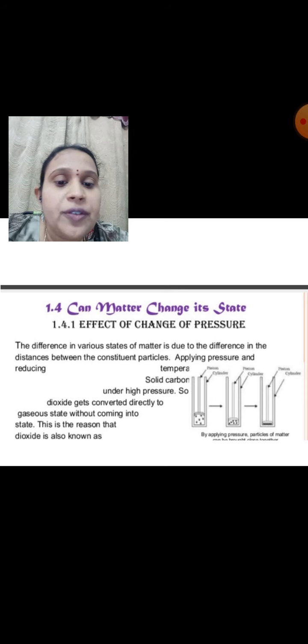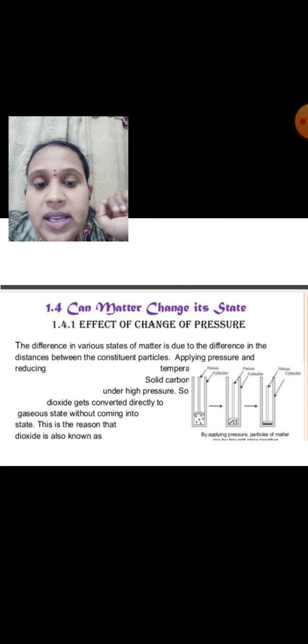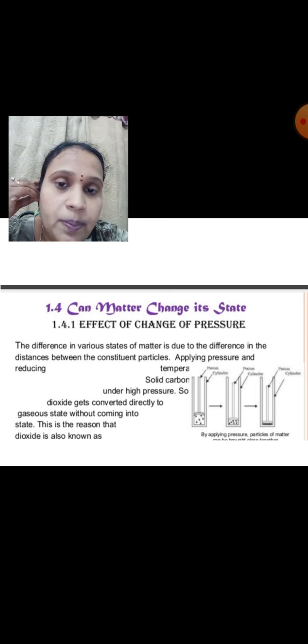So here we have taken one glass cylinder. The glass cylinder is filled with carbon dioxide, and we take one frictionless piston and try to compress it. Apply pressure in order to compress the gas. On applying the pressure, the temperature decreases.